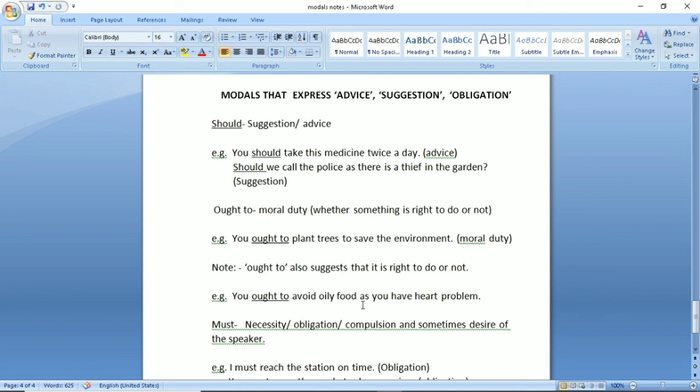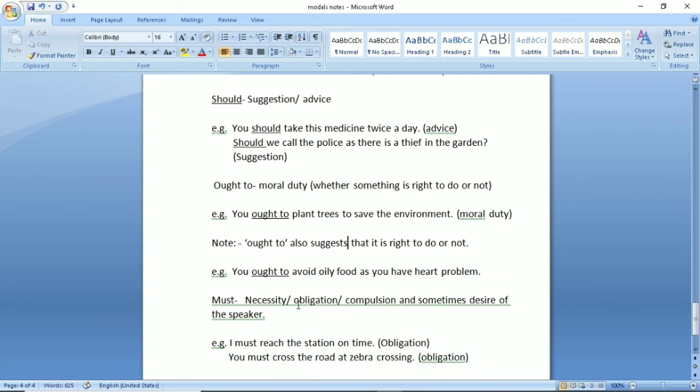For example, you ought to avoid oily food as you have heart problems. Suppose a doctor tells a patient, the patient is a heart patient, right? So it's very dangerous for him or her to have oily food. So the doctor is telling the patient that you ought to avoid it, means it is wrong to eat oily food.